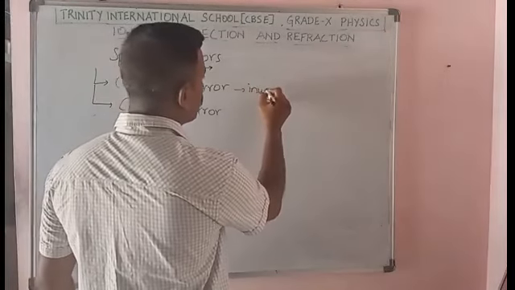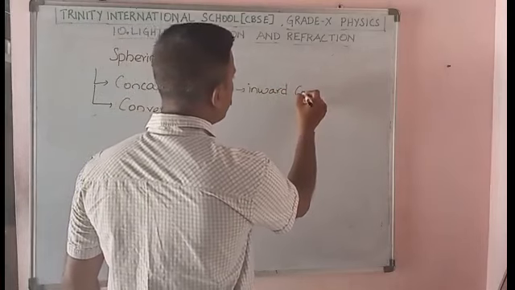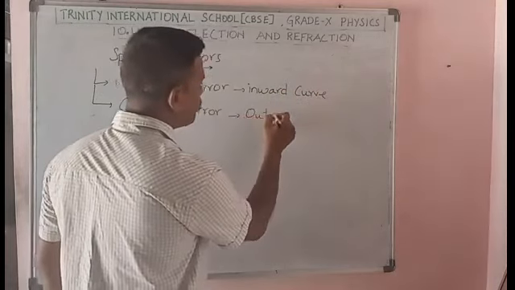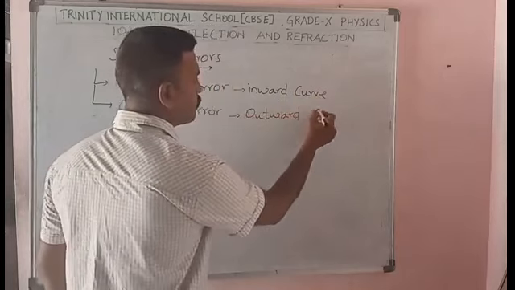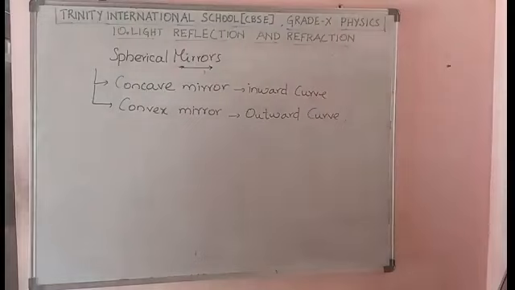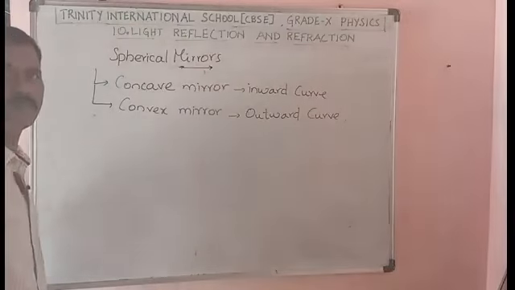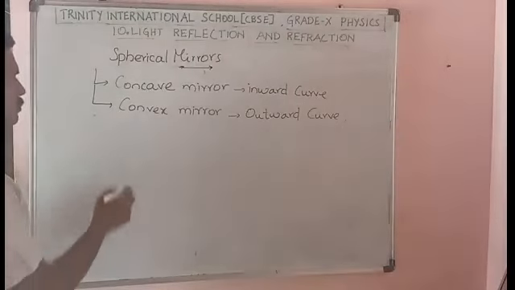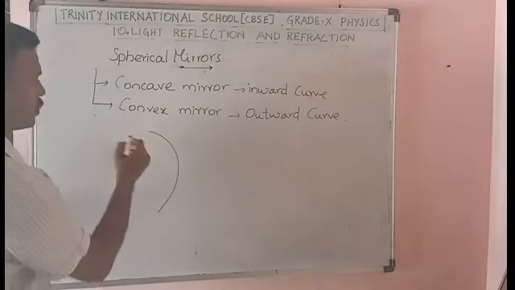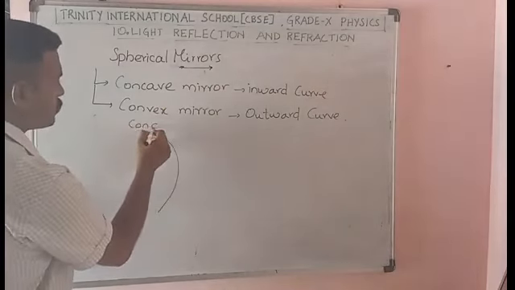So inward curve, outward curve. So the curve is outward, and here you have the curve is inward. So this is concave.